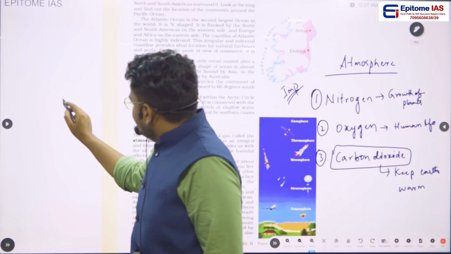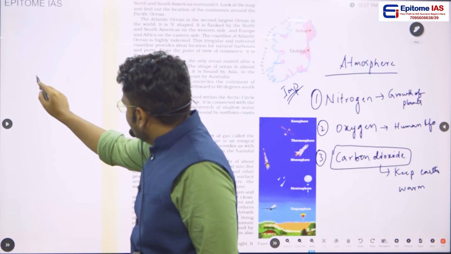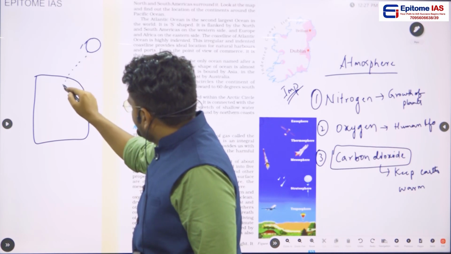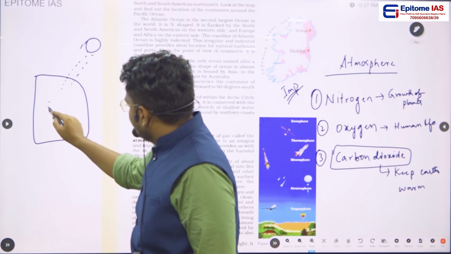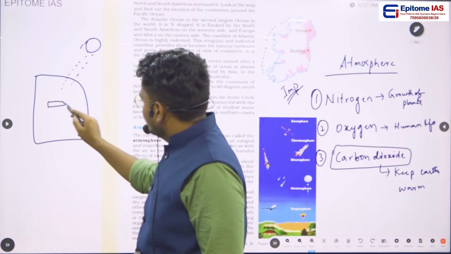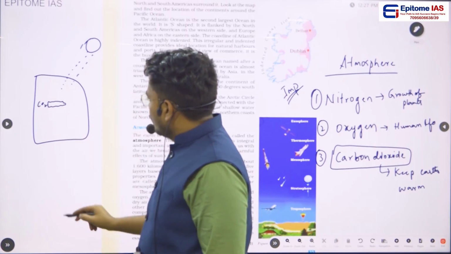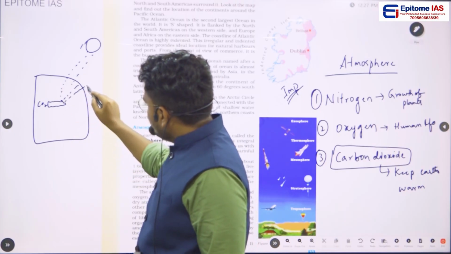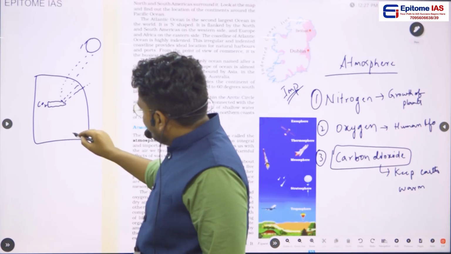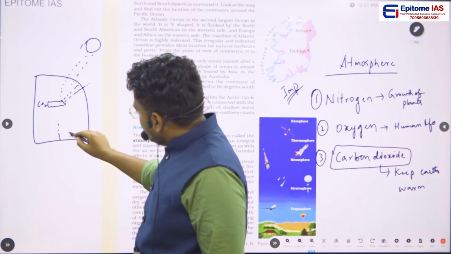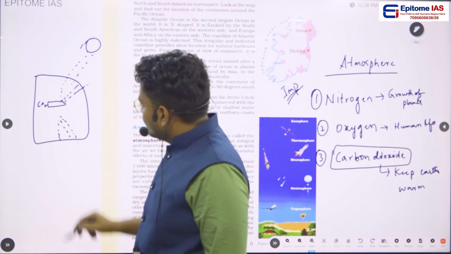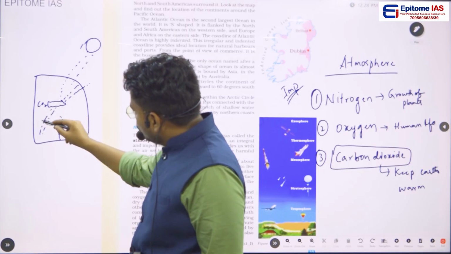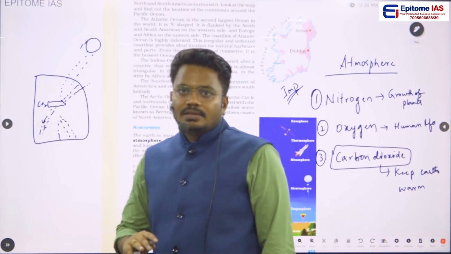See, what does this carbon dioxide do? For suppose this is atmosphere and this is sun. Through sun we will be getting some incoming solar radiation. For suppose this is the carbon dioxide which is present in atmosphere. What does this carbon dioxide do? This carbon dioxide will be reflecting back the incoming solar radiation, and in the same way, whatever radiation from the earth surface is transmitted back into the atmosphere, even that radiation or that heat is also transmitted back towards the surface of the earth.